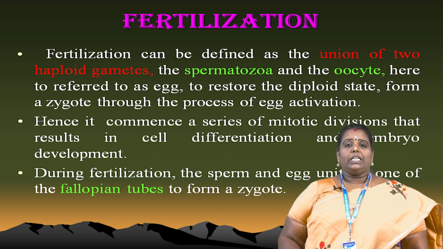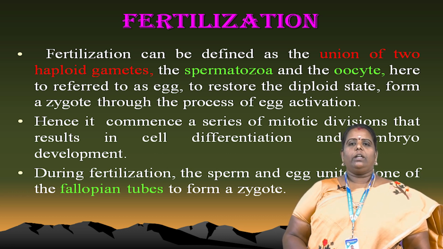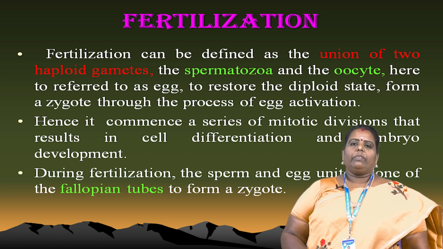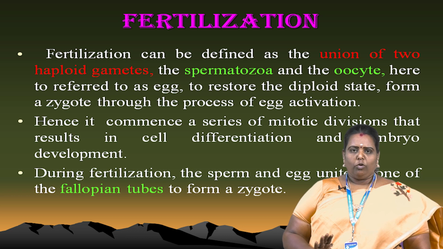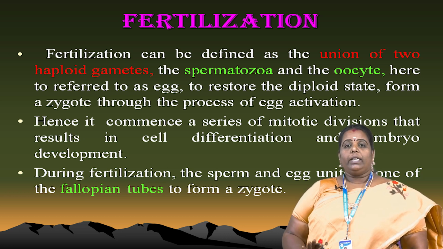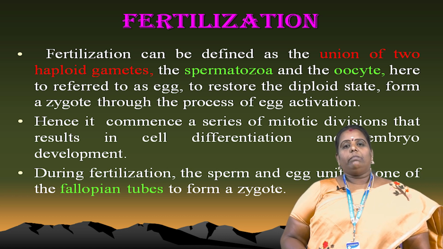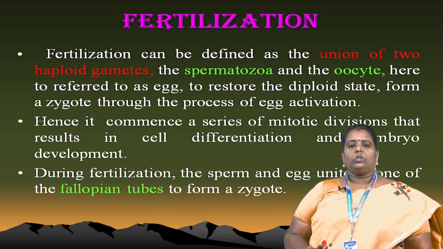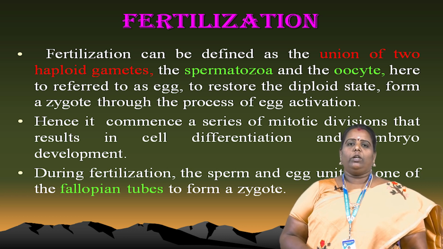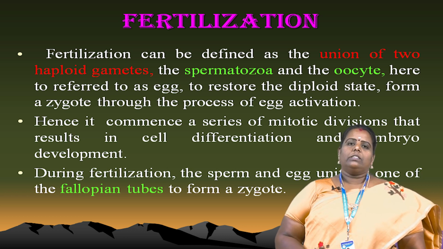During fertilization, the sperm and egg unite in the fallopian tube and form a zygote. Fertilization occurs in the fallopian tube only. The fallopian tube is very important. Sometimes in the egg's developing stages some disturbance occurs in the fallopian tube, and then we have to remove the zygote.